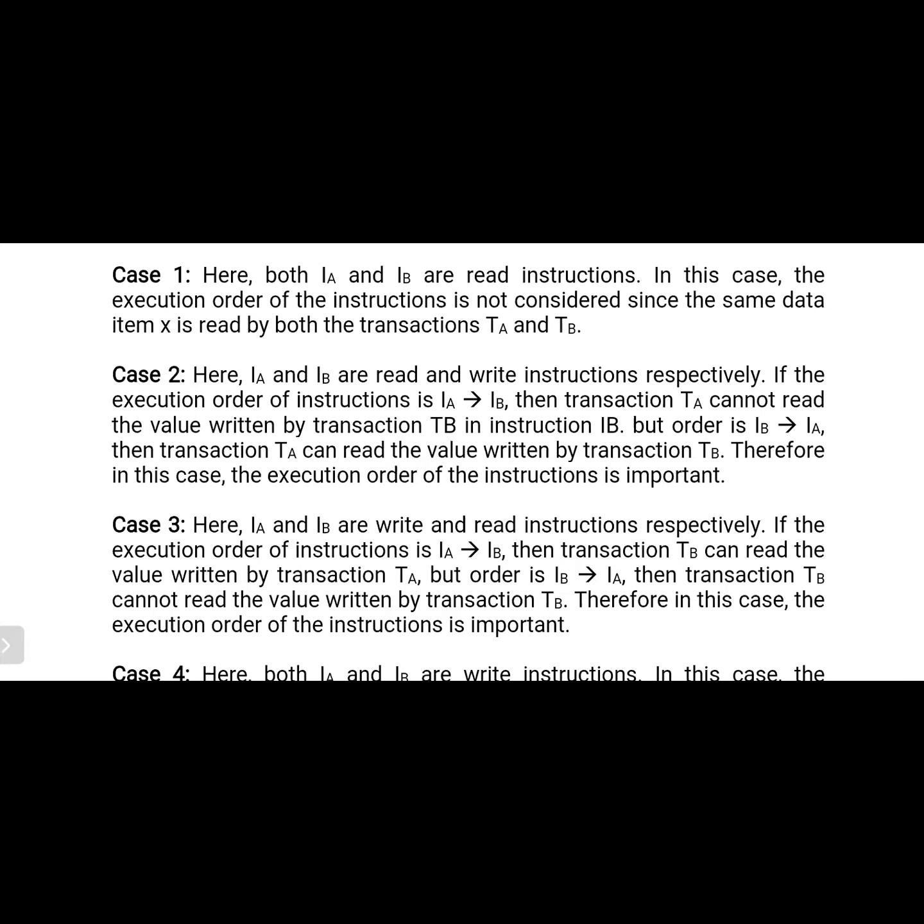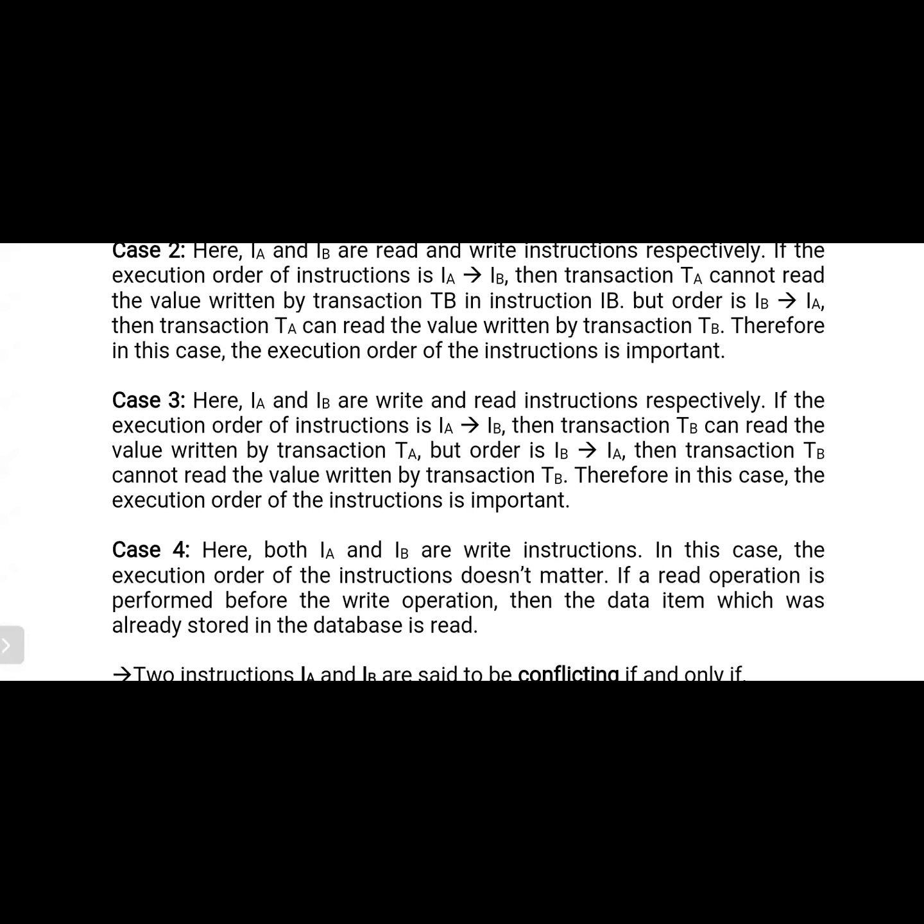But if the order of instructions is IB to IA, that means after performing the write operation we read the data, then there is no problem. If the order is IB to IA, then transaction TA can read the value written by transaction TB. Therefore, in this case, the execution order of the instructions is important. I hope all of the members were able to understand this. If we are performing some changes, we need not perform the read operation at the same time. For example, I try to change the value of one variable. While I am performing the write operation, if anyone reads the value, then definitely he will get some error.